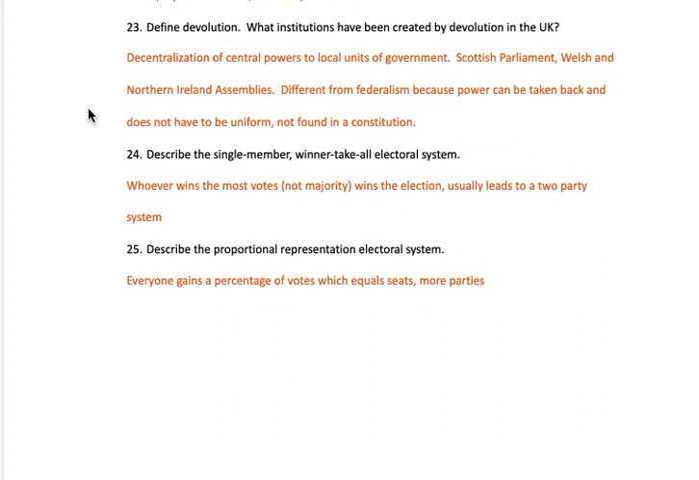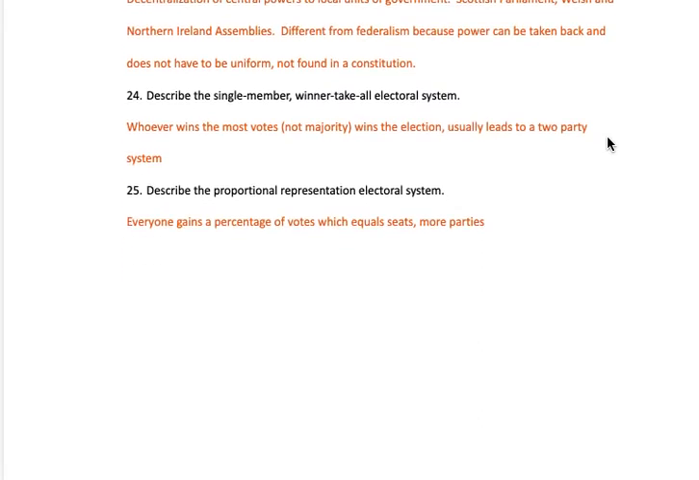Devolution is decentralization of central powers to local governments. Examples would be the Scottish Parliament and the assemblies in Wales and Northern Ireland. It's different from federalism, which is a division of power and shared powers. This is passing down power to a local government.